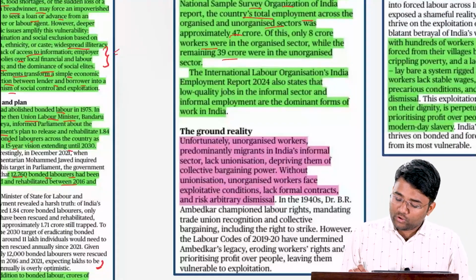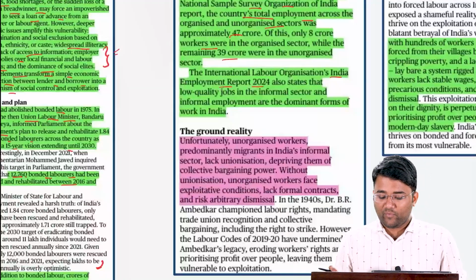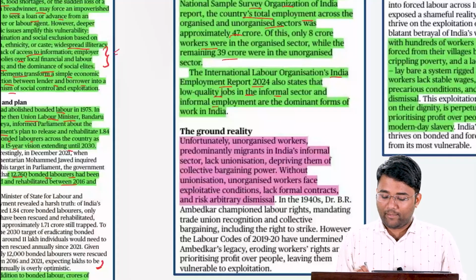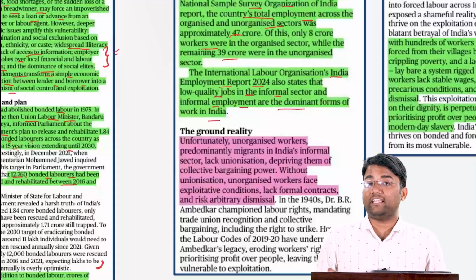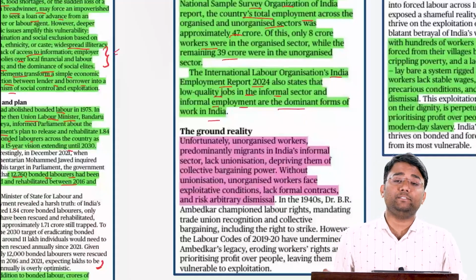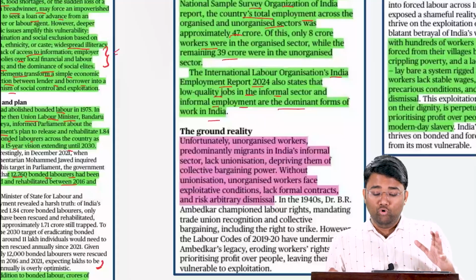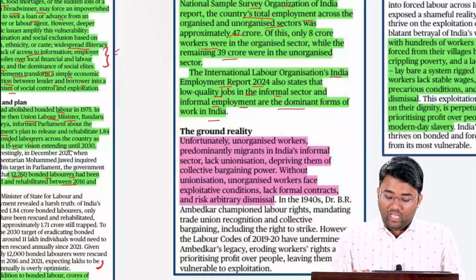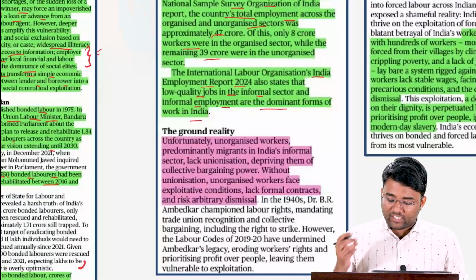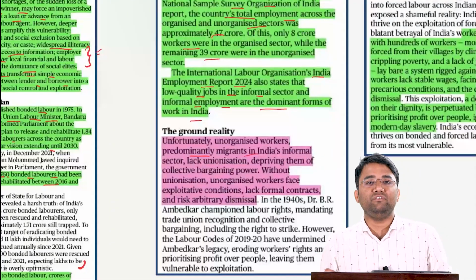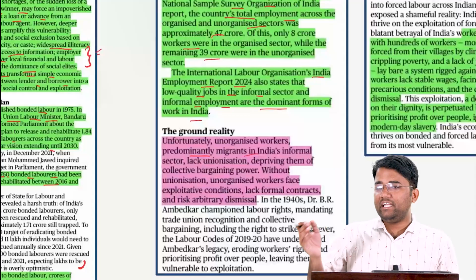And ILO's India Employment Report 24 also states that low quality jobs in the informal sector and informal employment are the dominant form of work in India, and that is the reason these people are prone to be exploited more. And unorganized workers in India are predominantly migrants, and there have been various push factors that led to that migration.